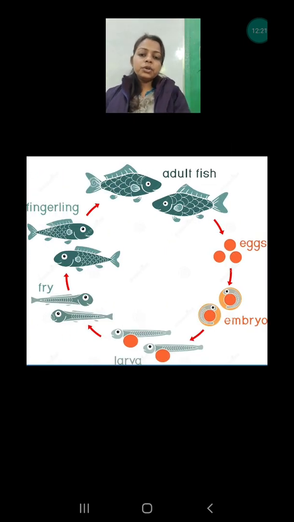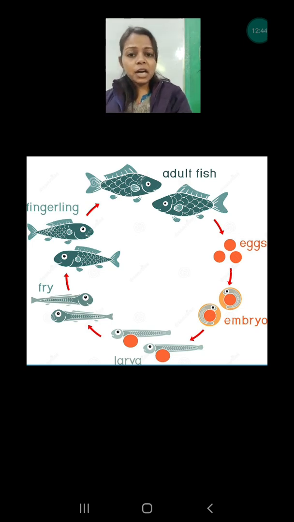The next one I am going to discuss is the life cycle of the fish. The fish lays thousands of jelly-like eggs, which are known as spawn. Spawn is the common term for the eggs of the frog and also the eggs of the fish, so don't be confused.